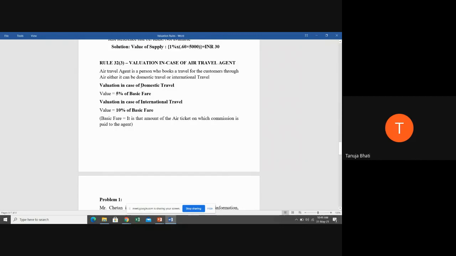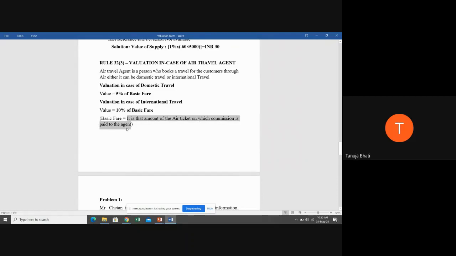Very simple, students. See whether it is domestic travel or international travel. If it is domestic travel, the value is going to be 5% of basic fare. If it is international travel, the value is going to be 10% of basic fare. Now, what is basic fare, students? It is that amount of air ticket on which commission is paid to the agent.